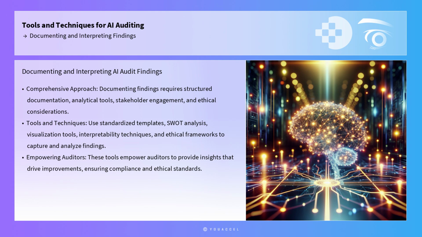These tools and techniques empower auditors to provide actionable insights that drive improvements in AI systems, ensuring compliance with regulations and ethical standards. Ultimately, proficiency in documenting and interpreting findings is a cornerstone of effective AI auditing, enabling professionals to navigate the complexities of AI systems and contribute to their responsible and ethical deployment.